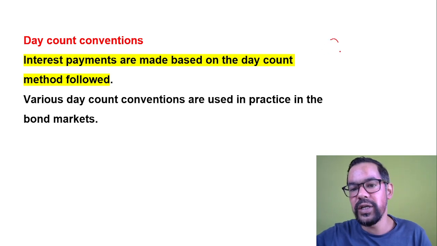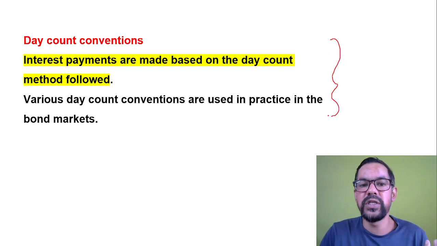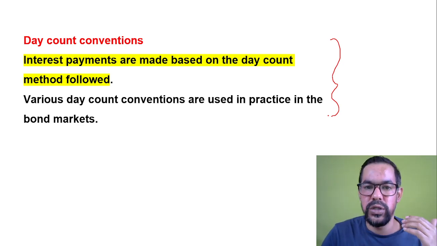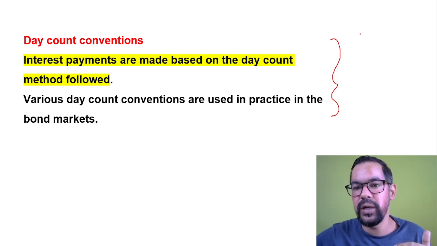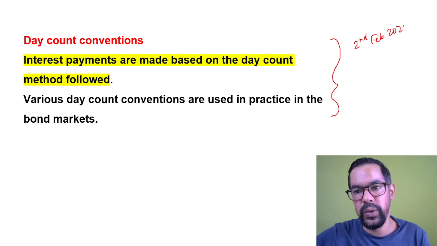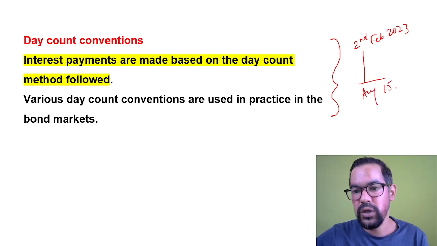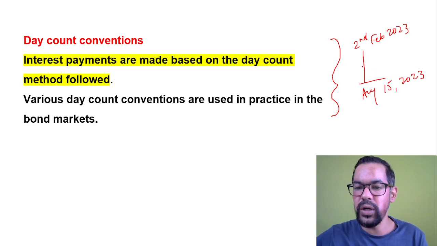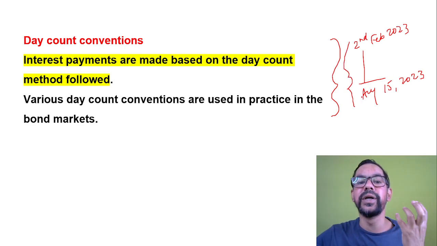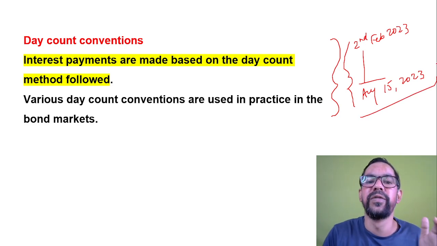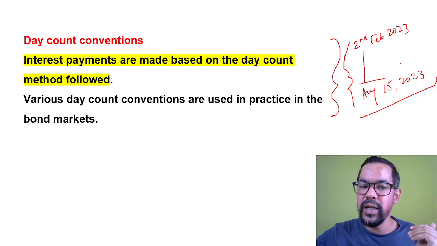So day count convention is, let's say there is an investor who invested money on 2nd of February 2023. Okay, so he invested in the market on 2nd of February 2023, and he redeemed this money on, suppose, August 15, 2023. So now how will we calculate the interest for this particular investment? We have different methods, and they are generally known as day count conventions.